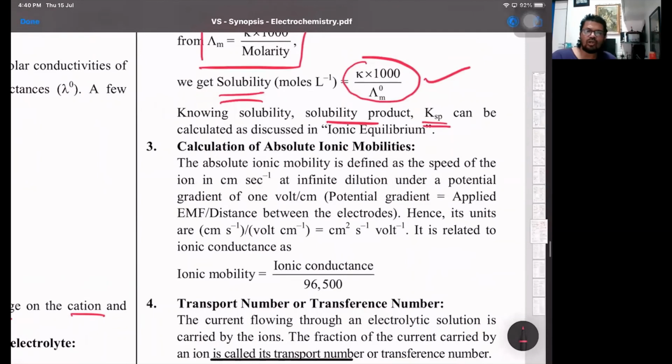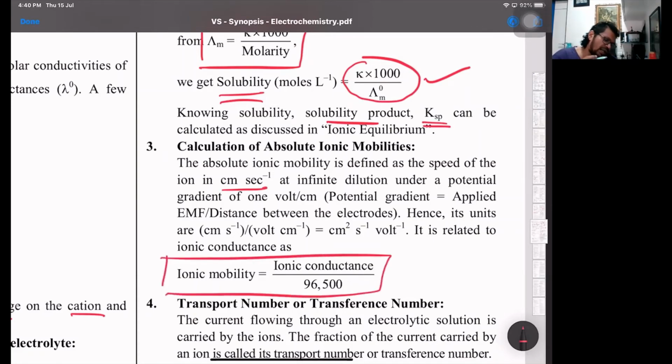Calculation of absolute or ionic mobility. That's an add-on part there. Absolute ionic mobility is the speed of the ions in centimeter per second at infinite dilution, where ionic mobility is ionic conductance upon 96,500. That's basically a Faraday.